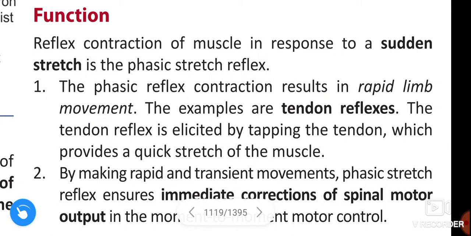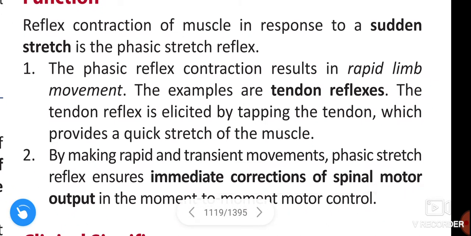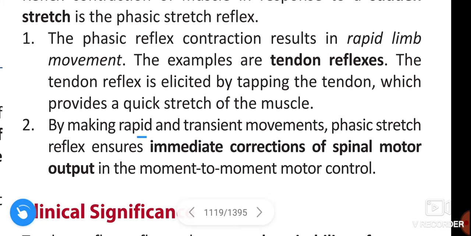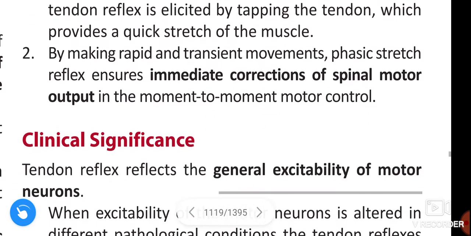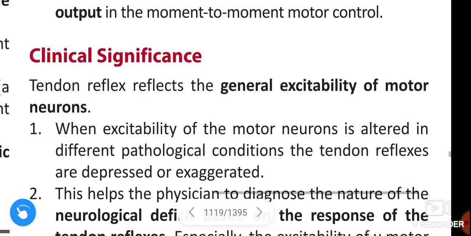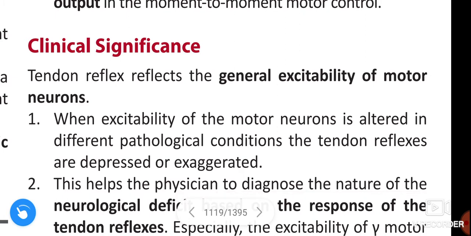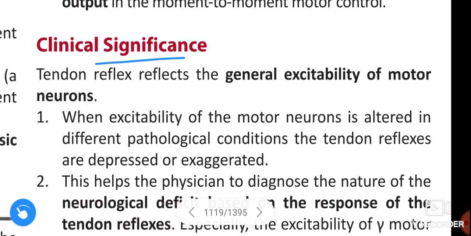The examples are tendon reflexes. The tendon reflex is elicited by tapping the tendon, which provides a quick stretch of the muscle. By making rapid and transient movements, the phasic stretch reflex ensures immediate corrections of spinal motor output in moment-to-moment motor control.